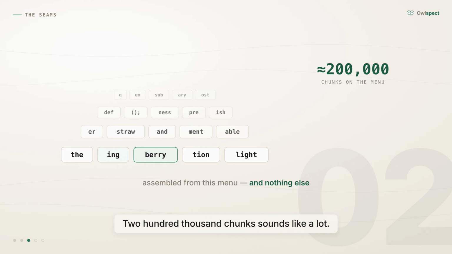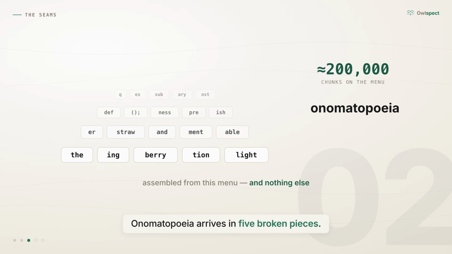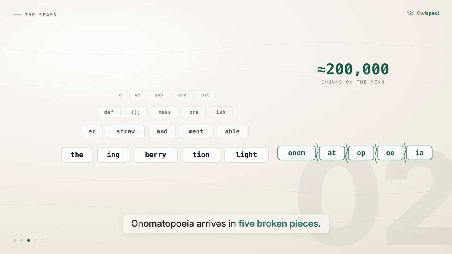200,000 chunks sounds like a lot. Against every word in every language, it's a pocket dictionary. If a word isn't on the menu, it still gets through, but only as fragments. Onomatopoeia arrives in 5 broken pieces.